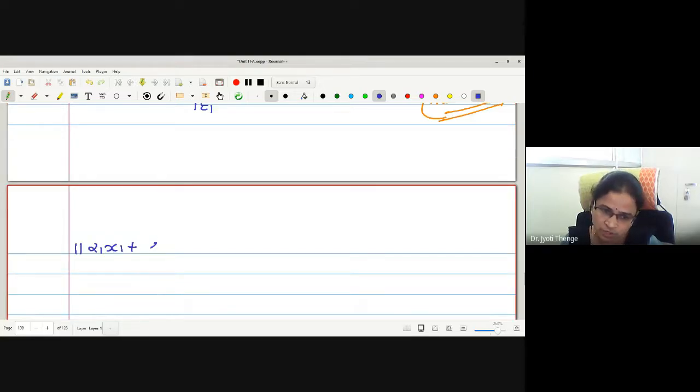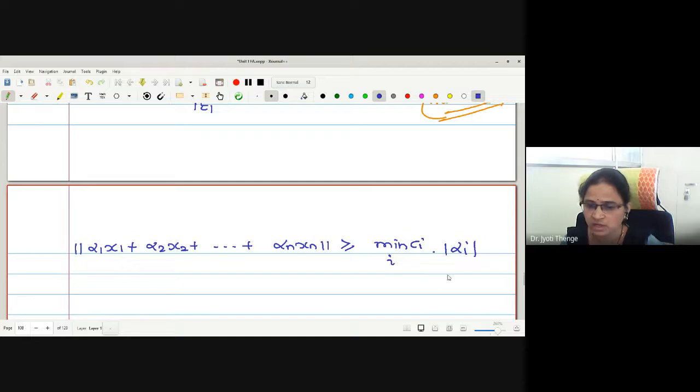Norm of alpha 1 x1, alpha 2 x2, and so on up to alpha n xn is greater or equal to the minimum Ci into mod alpha i, as it is. Let me call it statement number 8.